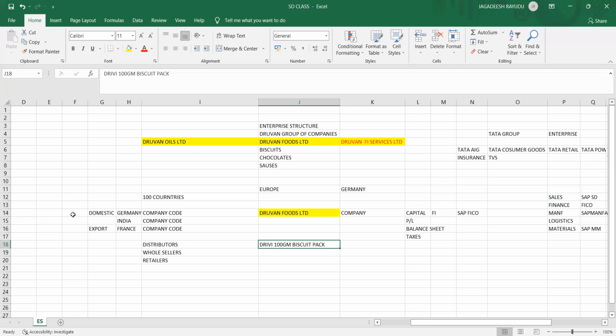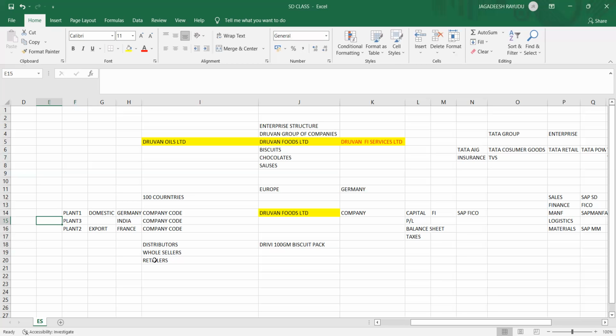Let's take an example. For this product, in Germany they have one plant. For export they have one more plant, and in India they have plant 3.